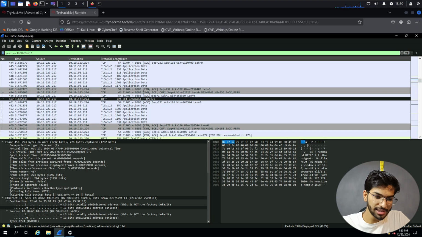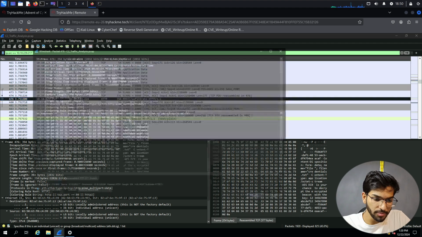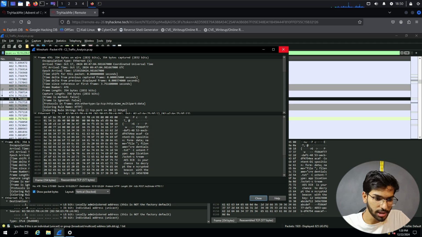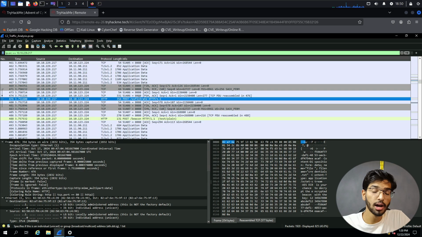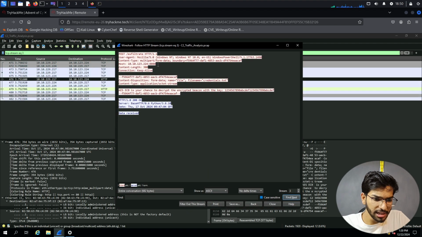Coming back, scrolling down the traffic, we see some finish stuff happening in the communication there. Then also another POST. Let's just close that. We see another POST method being used to exfiltrate from the web application. So let's again follow the HTTP stream, and in here we see some content. It says POST and some encrypted details, I guess.